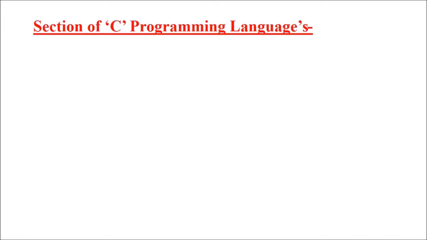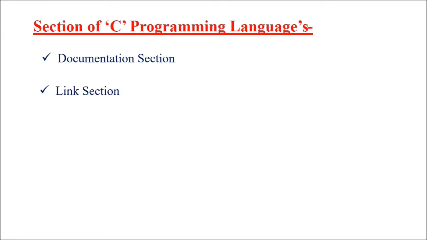Basic summary of this video is, there are 6 sections of C programming language. First section is documentation section. In the documentation section, we can write comment lines. So documentation section is optional. Second section is link section.